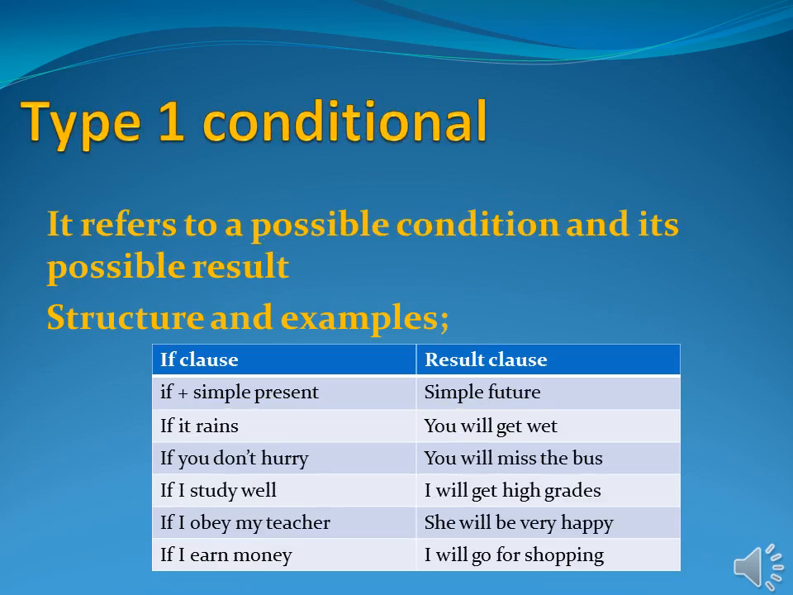Here comes the second type of conditional sentence, called the type 1 conditional. It refers to a possible condition and its possible result. The structure is displayed: the if clause will be in if with simple present. Simple present means present indefinite tense. And its result clause will be in simple future, meaning future indefinite tense.